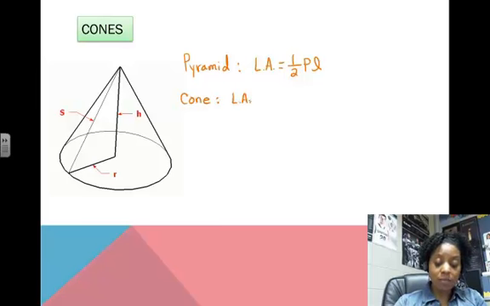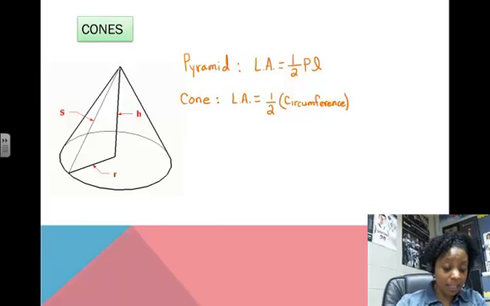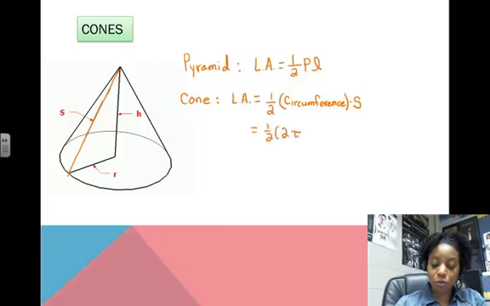the lateral area of a cone would end up being 1/2 the perimeter of the base, but instead of the perimeter of the base, we would have to use the circumference, and then still multiply by the slant height. In this case, our slant height is S. You can use L, S, whatever, it doesn't matter. So if we simplify, we have 1/2 times 2 pi r times S, which is just pi RS. So that would be the lateral area of a cone.